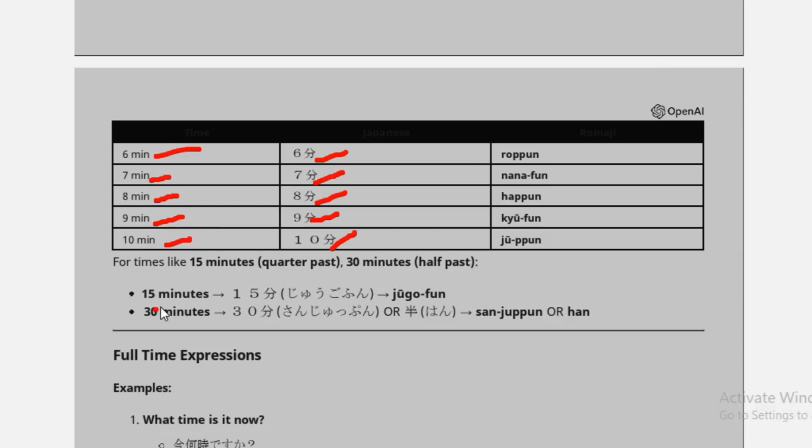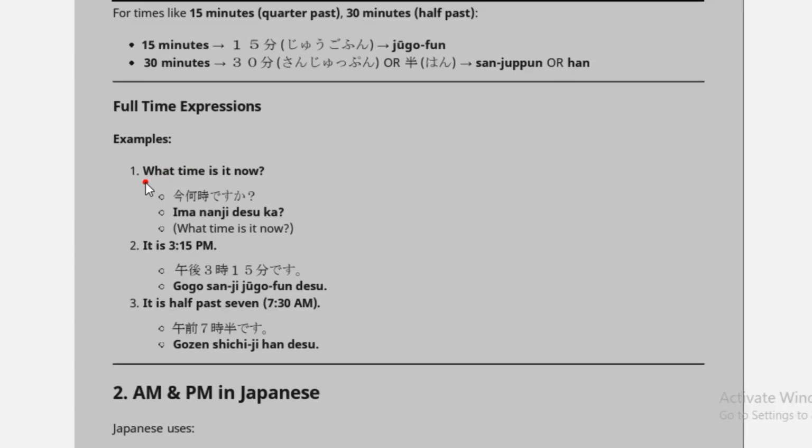And for 15 minutes, we say jugofun. And for 30 minutes, we say sanjuppun or han. Sanjuppun or han.